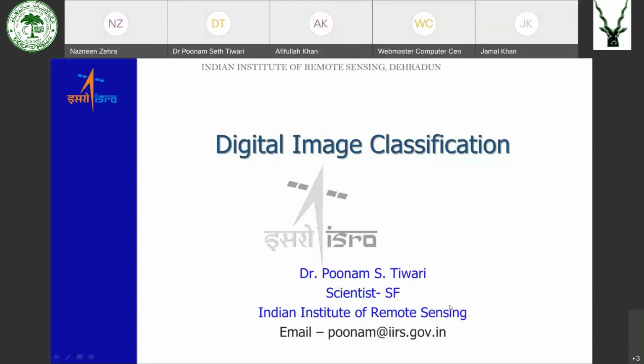There are various steps of digital image processing: pre-processing, image enhancement, and the last stage is information extraction or digital image classification. So today in this session, we will be talking about digital image classification.